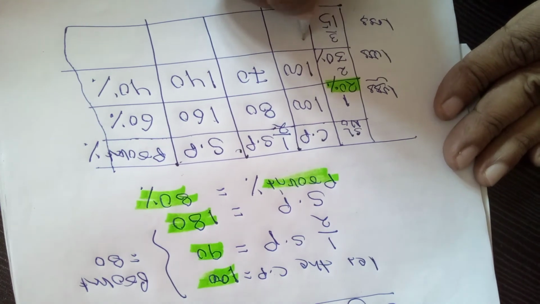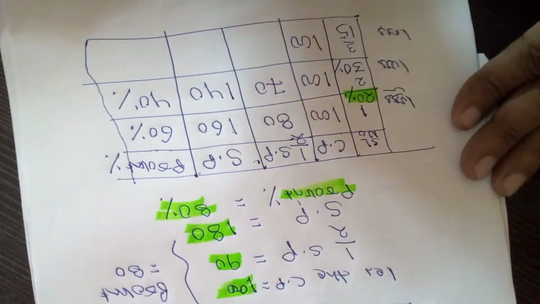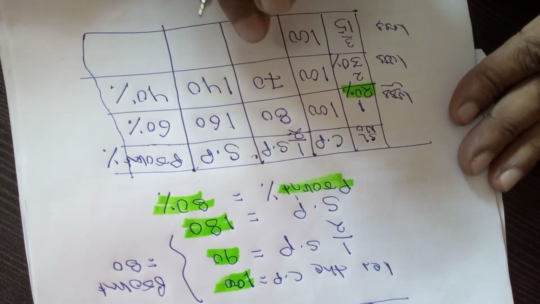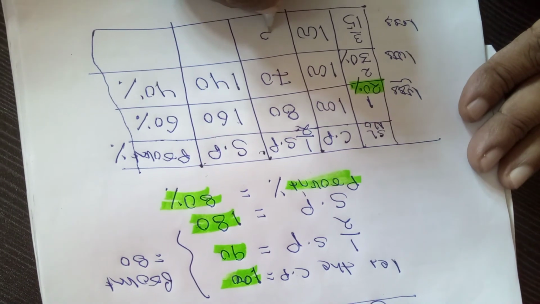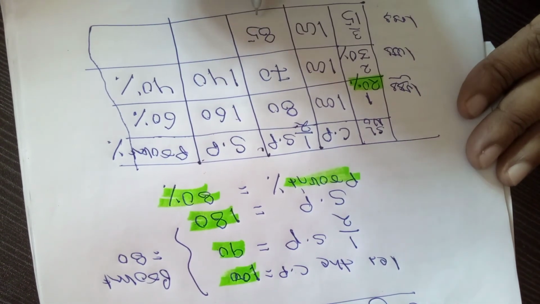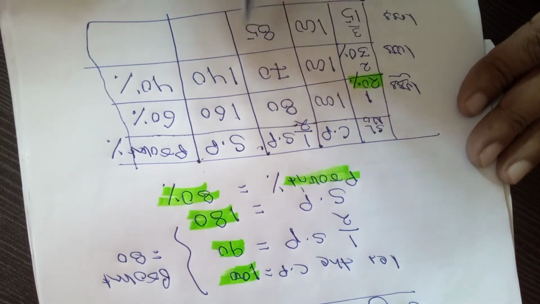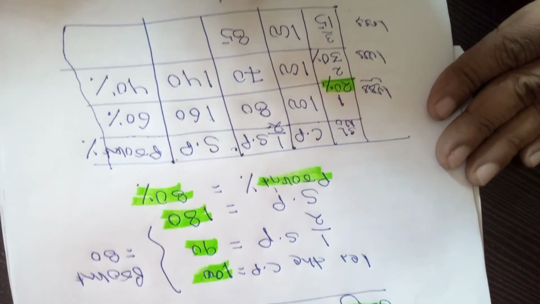So similarly, you just take the cost price as 100. At what price will you sell it so there will be a loss of 15%, meaning 85. That means half of the selling price is 85, because as per the question, when it is sold at half of the selling price, there will be a loss.